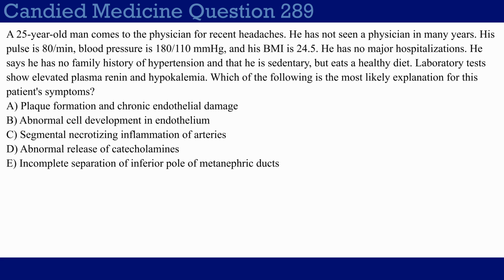Which of the following is the most likely explanation for this patient's symptoms? Choice A, plaque formation and chronic endothelial damage. Choice B, abnormal cell development in endothelium. Choice C, segmental necrotizing inflammation of arteries. Choice D, abnormal release of catecholamines. Choice E, incomplete separation of inferior pole of metanephric ducts.